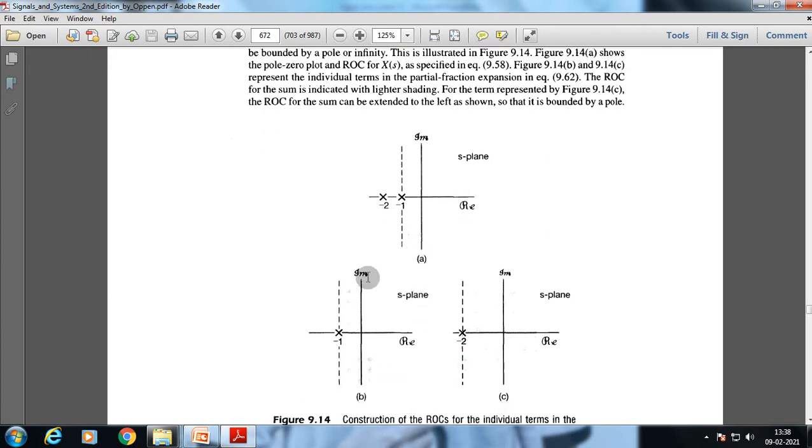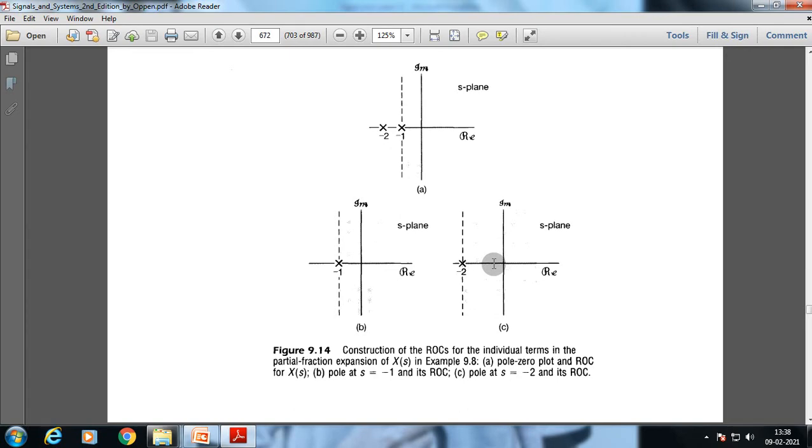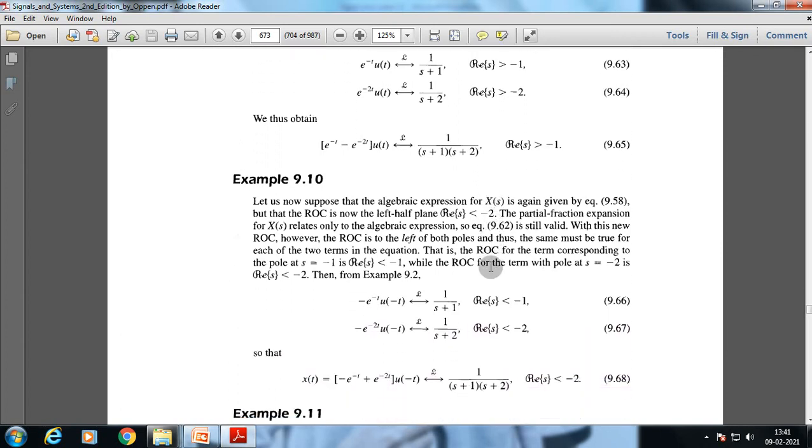It's a very similar kind of pole-zero relation. Now the ROC is to the right of both poles. The same is true for each of the individual terms, as can be seen here. Consequently, from property 8 in the preceding section, each of these terms corresponds to a right-sided signal, with real part greater than -1 and greater than -2. Now from this we can merge the terms, and we obtain this final value. So this is the basic fundamentals of the inverse Laplace transform. Now let's go through a few more examples to have a deeper understanding of the inverse Laplace transform.